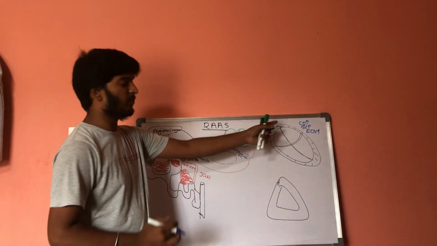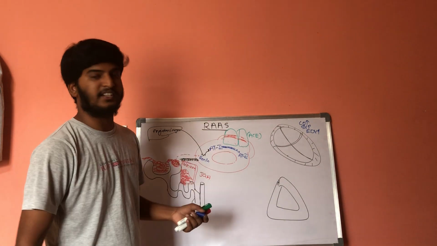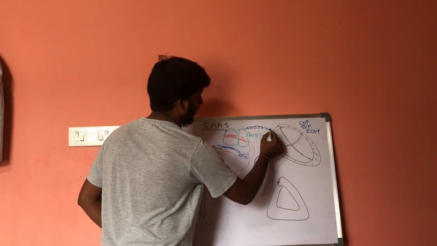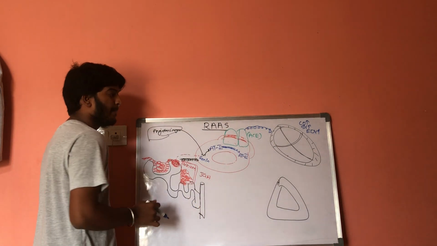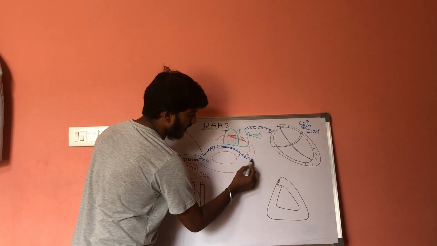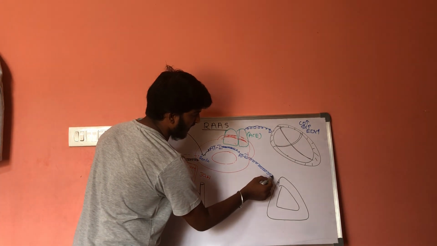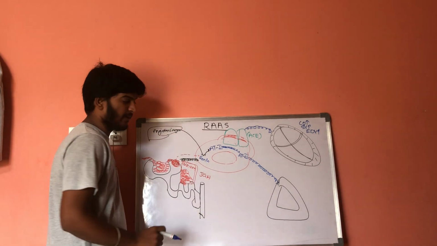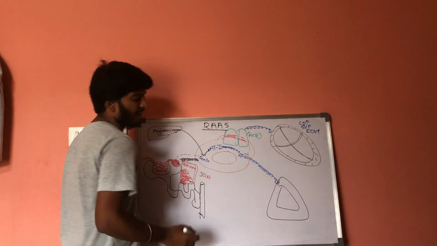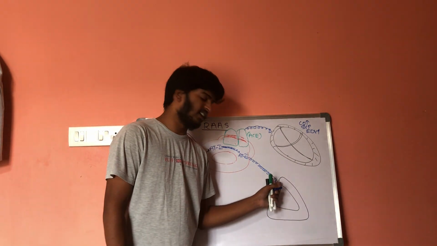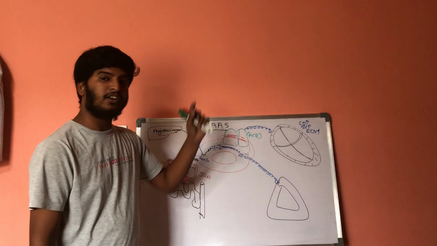It will also show its action on the adrenal gland. That means on the zona glomerulosa, angiotensin receptors are present. It will work on angiotensin receptors and aldosterone will be formed.